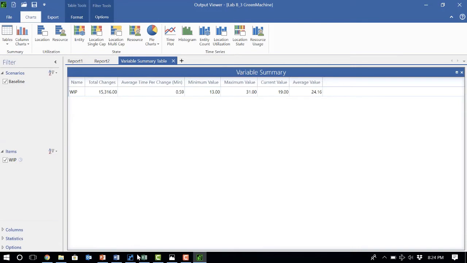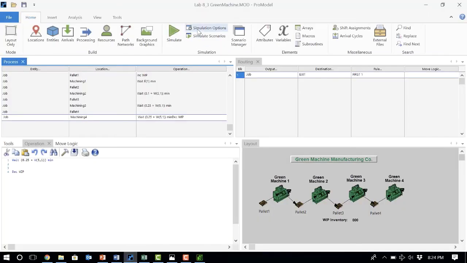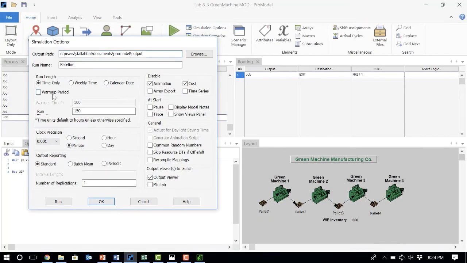somewhere in this manufacturing process at any point of time. If I run this one more time without a warm-up time, if I just run it for 250 hours, you can just inactivate the warm-up time or delete everything.